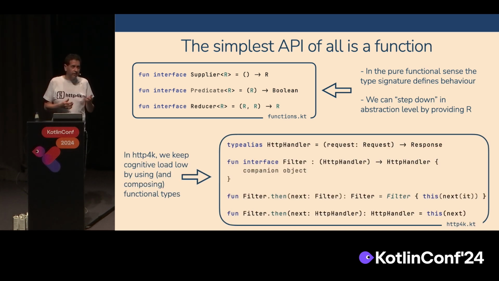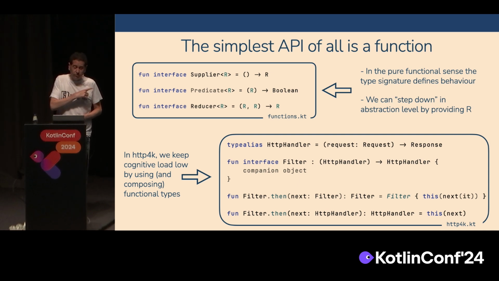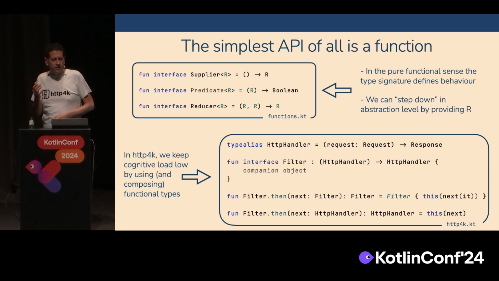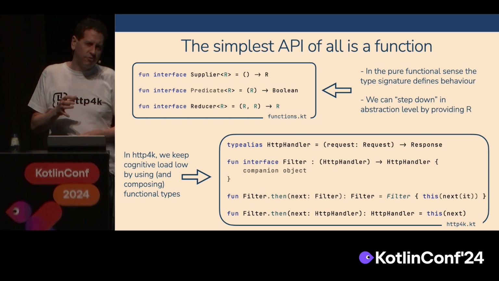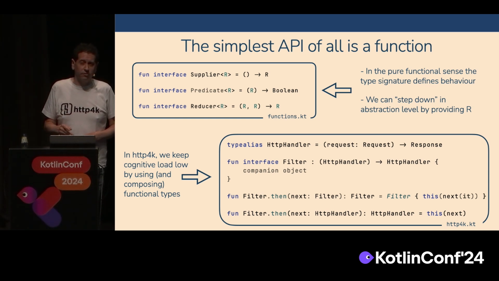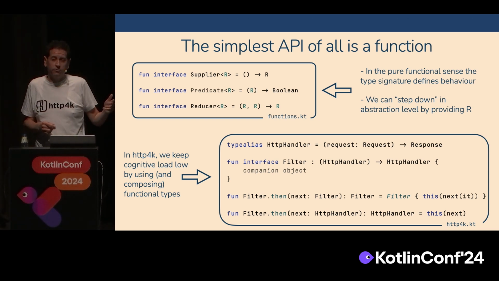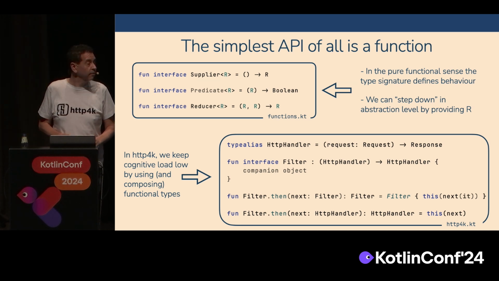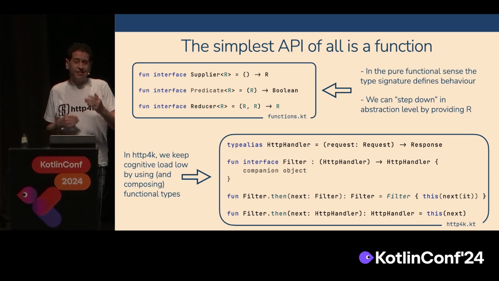How we use that is taken to an ultimate extent in http4k. This is the core of http4k. It's basically four effective lines of code. There's one file in the middle of http4k in the core that's just got these lines in it. The entire library is effectively two functions. One is a type alias with request and response. We've boiled down what HTTP is into just a function definition. That's it. And the other one is the filter, which is just a decorating function.